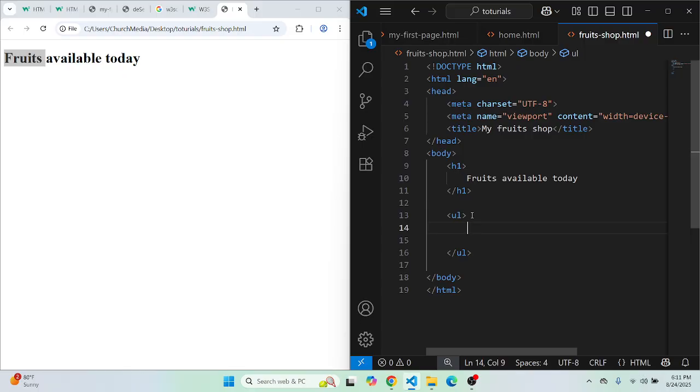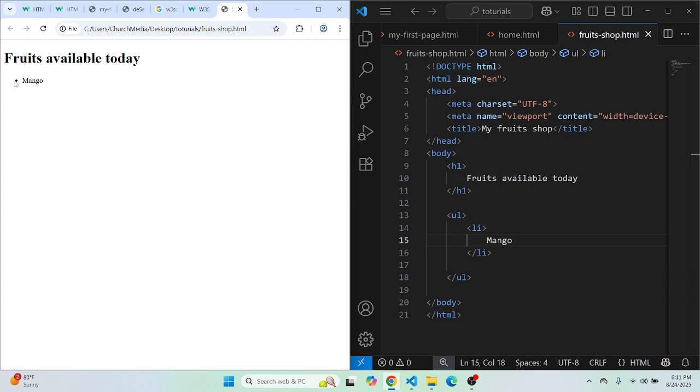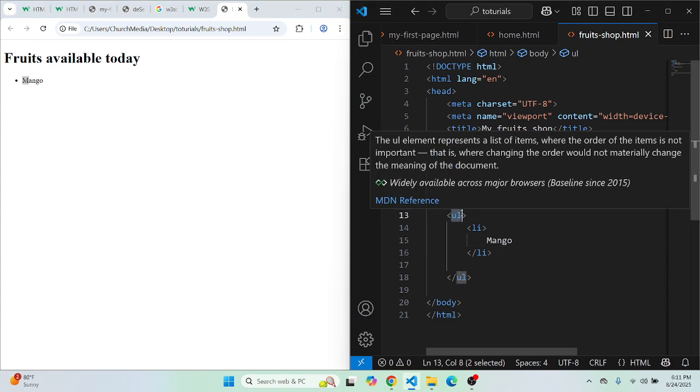The items themselves will be LI tags. So the first one, let's say mango. I believe mango is a fruit. When I refresh, you see what the UL is: an unordered list.